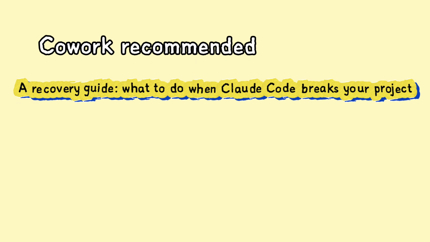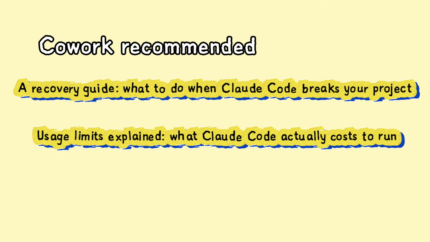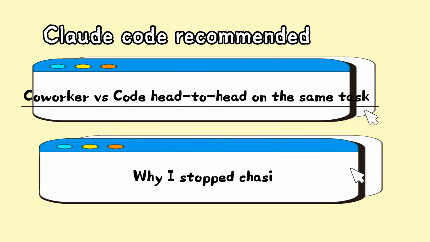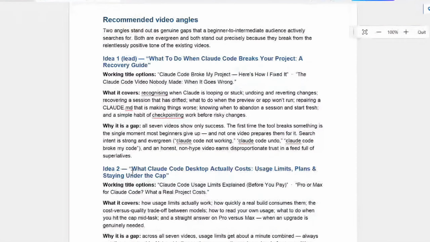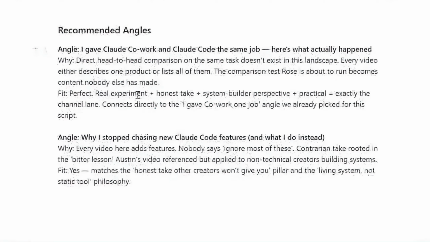The difference showed up in what each recommended. Co-work said make a video about what you do when Claude Code breaks your projects. Make a video explaining the exact usage costs. Both real gaps, both things people are genuinely searching for when they hit a wall. Claude Code said make a video doing this exact Co-work versus Code comparison. Make a video about why chasing every new Claude feature is the wrong move. Different content entirely. Co-work found help content, the questions people ask when they are stuck. Claude Code found perspective content, the honest takes nobody else is giving. Both valid, just pointing at different viewer needs.